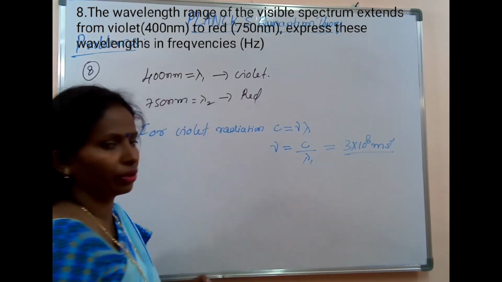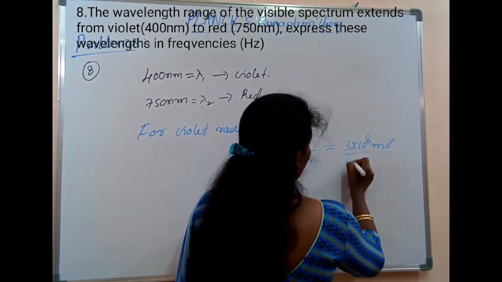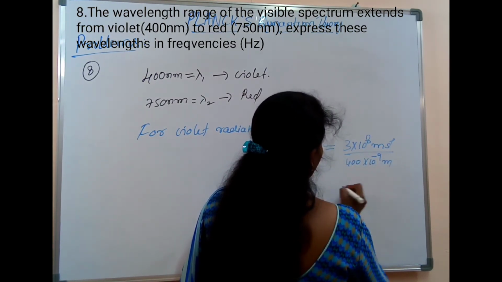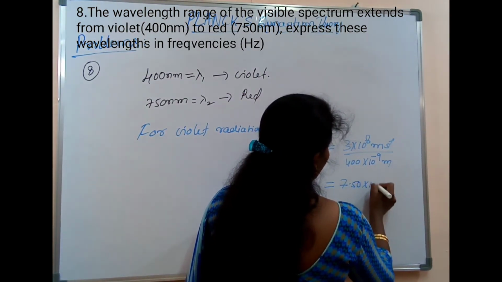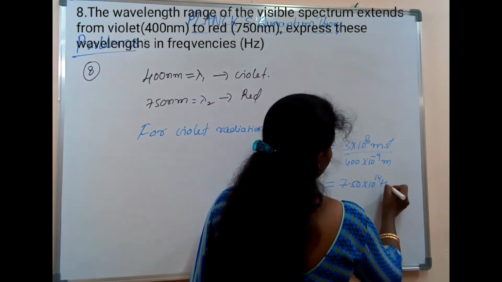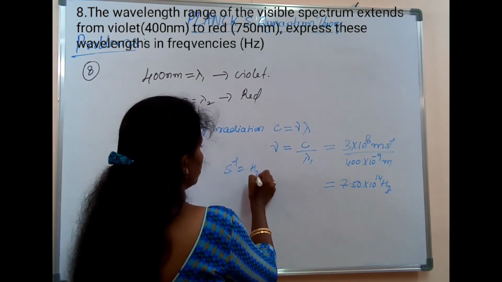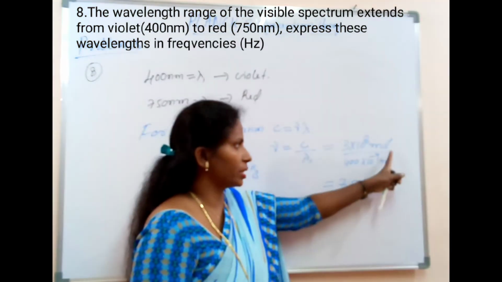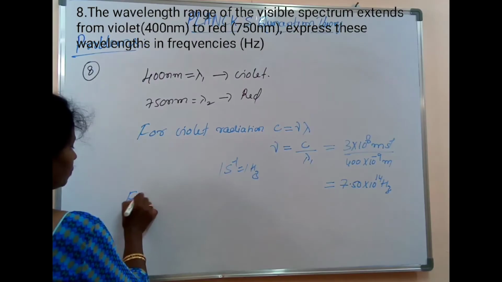They have given it in nanometer, so we convert into meters: 400 into 10 to the power of minus 9 meters. Then 7.50 into 10 to the power of 14 hertz. Meter gets cancelled out, and per second is equivalent to 1 hertz.